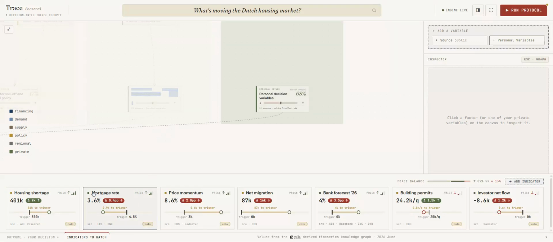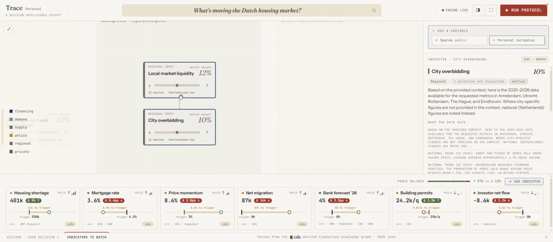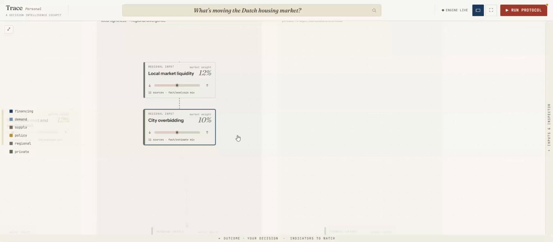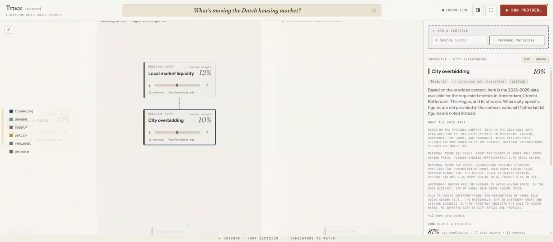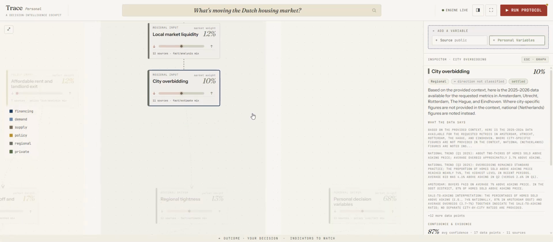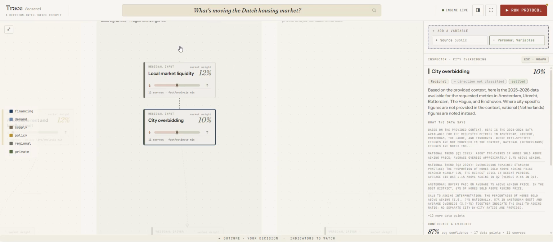For example, you can also see where the trigger point of each indicator is and if that's about to trigger a change. So let's see. Also, we can fold this and we can go into deep investigative mode. We can see in each contributing element what's actually in there.